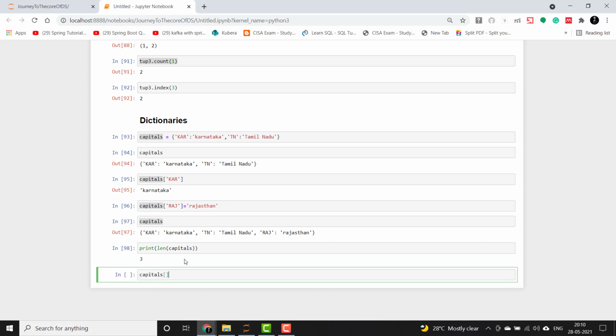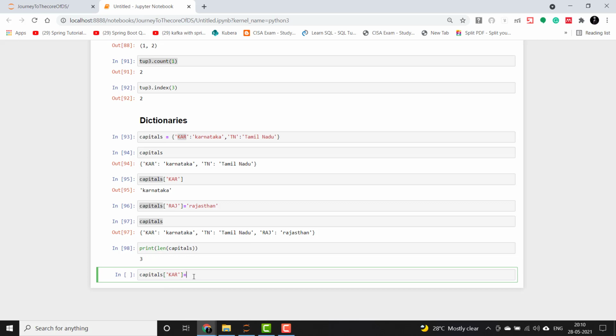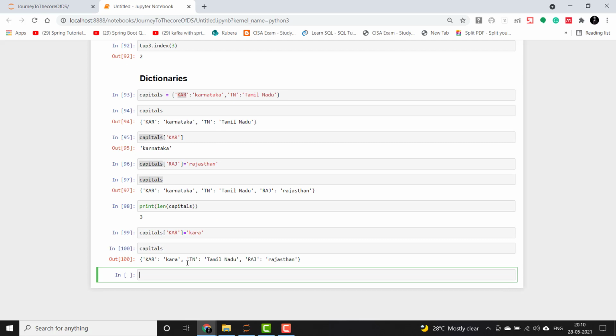If you mention the same key here, it will override the value. Let's say we have KARS, and we print this. You can see that KAR remains here and the value has been overridden. From Karnataka it has changed to Kara.